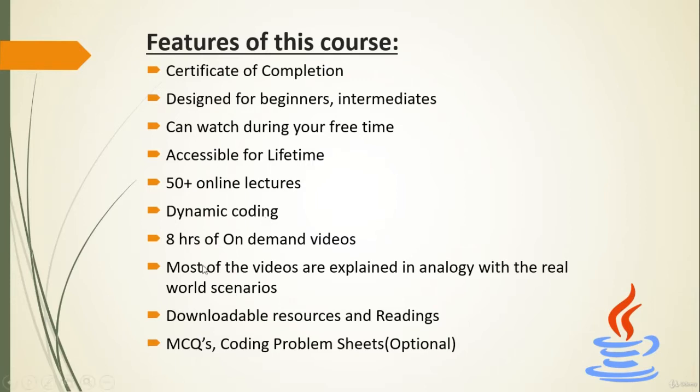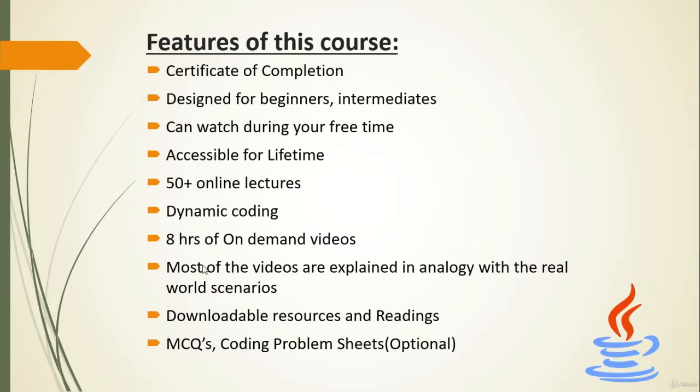Most of the videos are explained in analogy with the real world scenarios. Again, this is another important aspect of this course. I've explained everything in analogy with the real world scenario, and we'll see a glimpse of that in this PPT itself.